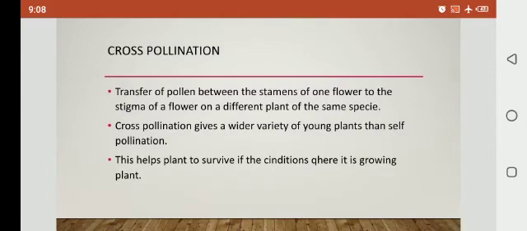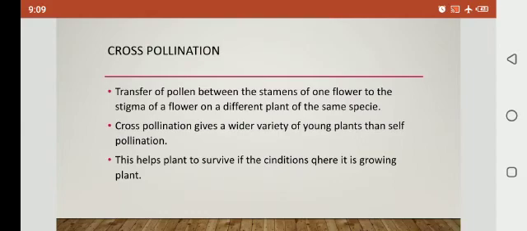Now, what is cross-pollination? It is the transfer of pollen from the stamens of one flower to the stigma of a flower on a different plant of the same species. When pollen grains are transferred from one flower to another plant of the same species, the species is the same but the plants are different. So this is called cross-pollination. Cross-pollination gives a wider variety.